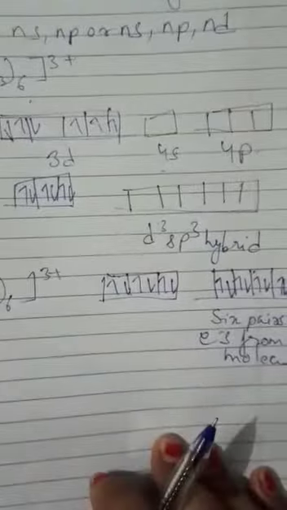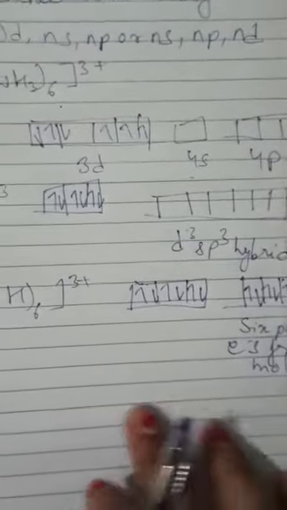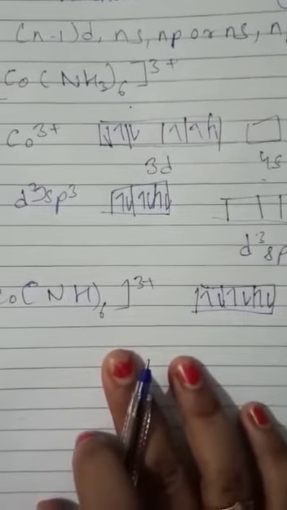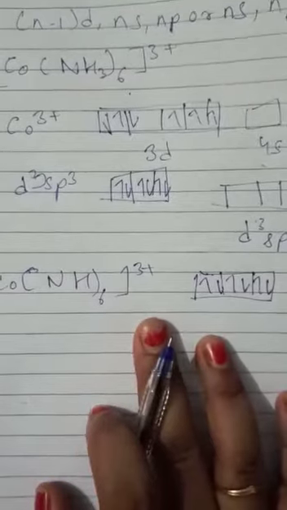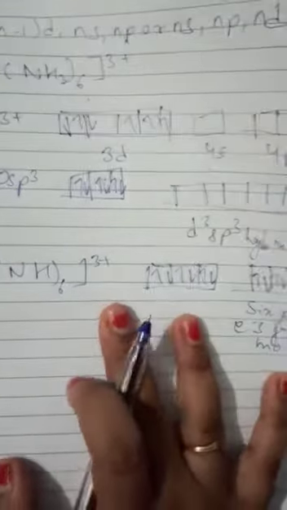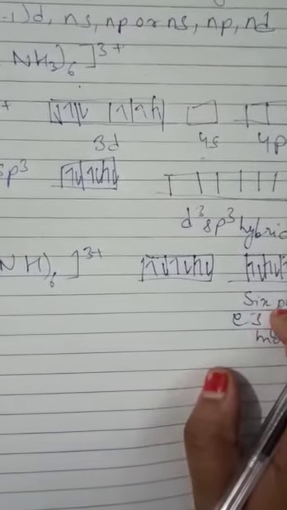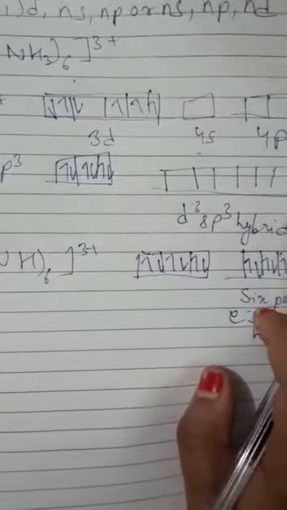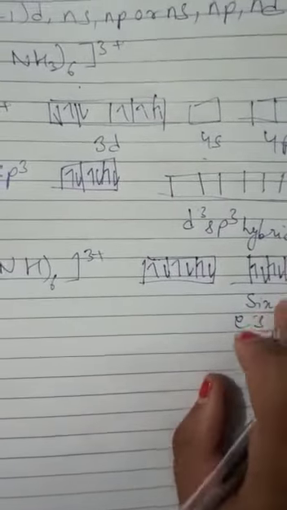Okay, so students, this is basically a diamagnetic complex, as the cobalt ion is in +3 oxidation state and has the electronic configuration of 3d6, and the hybridization scheme as shown here.